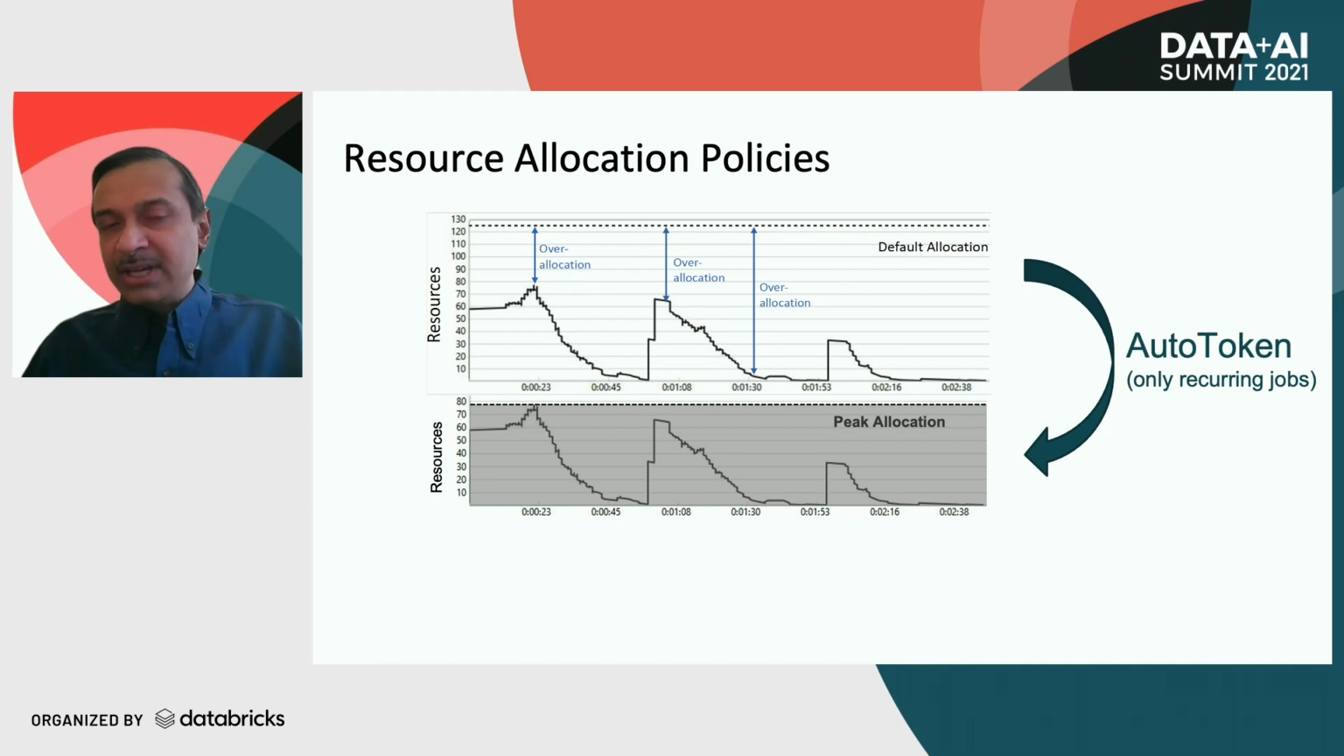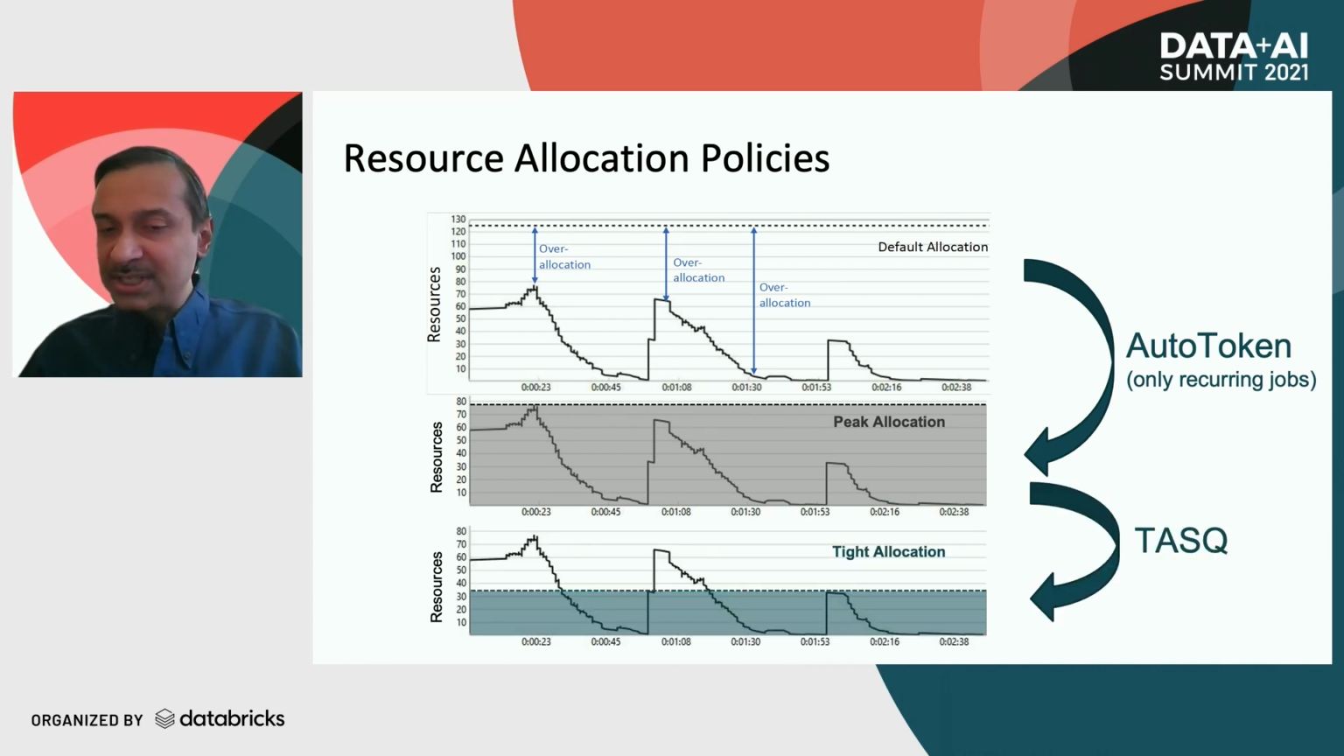So to recap, AutoToken focuses only on recurring jobs, and it tries to eliminate the over-allocations for those jobs. That is, it goes from default allocation to peak allocation. But perhaps we can do even better by reducing the allocation even further and going towards a tight allocation. That is the focus of the TASQ project that Vishal will be discussing next.